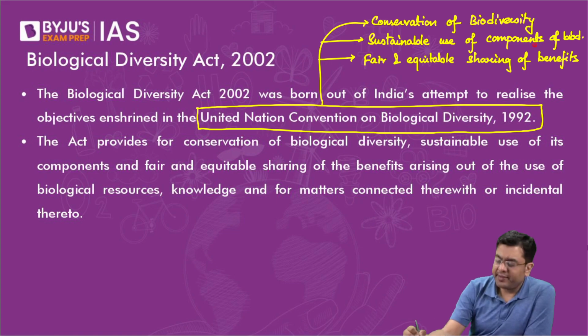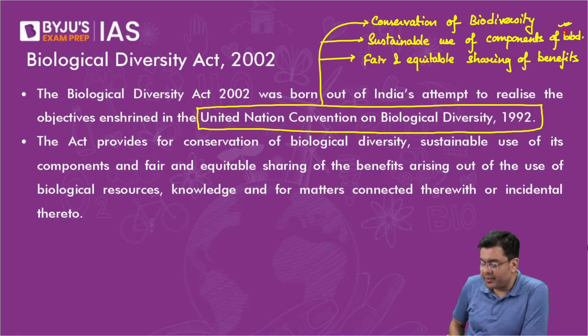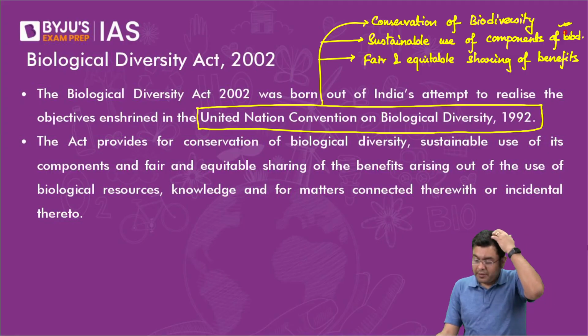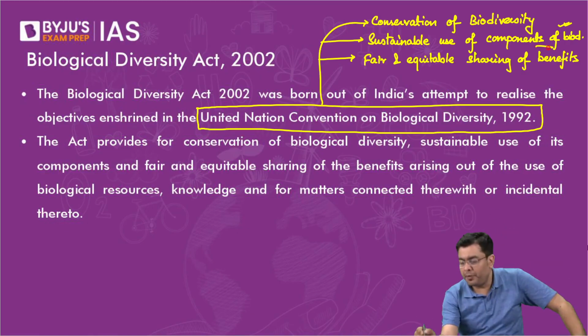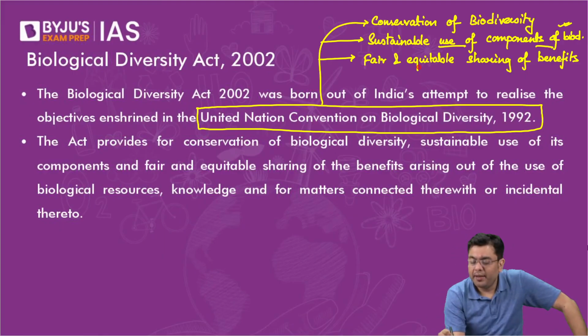It is for the sustainable use that CBD had passed which particular protocol? I will make you repeat so many times that it sticks to your mind. For this particular sustainable use of components, what was the protocol? No, not Nagoya, Cartagena. Very good. For this, you had Cartagena. And for fair and equitable sharing of benefits, you had the Nagoya Protocol.